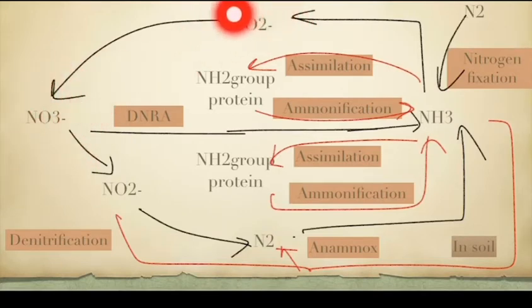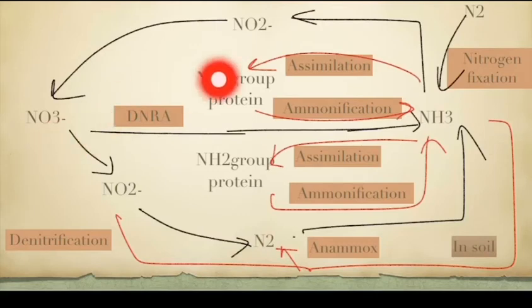So nitrification is a two-step process. In the first, the ammonia is converted into nitrite, and then that nitrite is converted into nitrate, and it occurs in acidic condition, that is 6.6 to 8.0 pH value. So this is our nitrification. The ammonia is converted into nitrate.